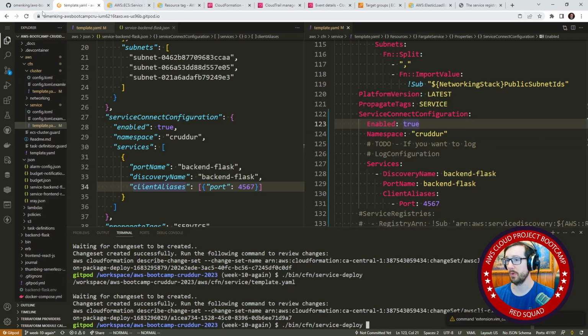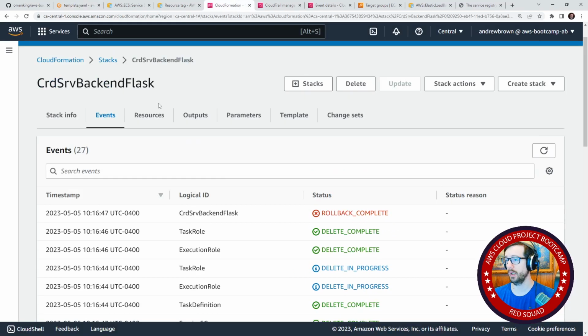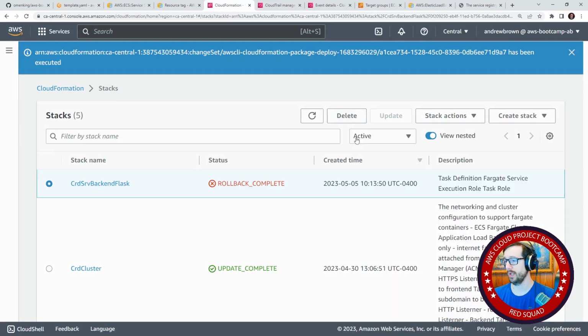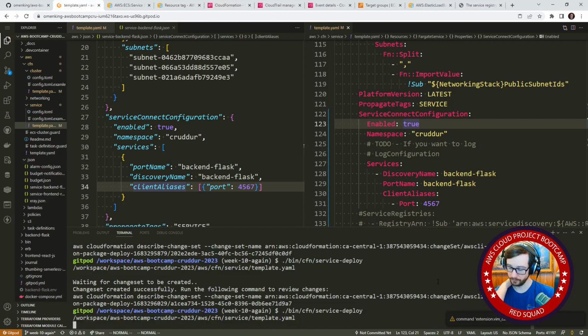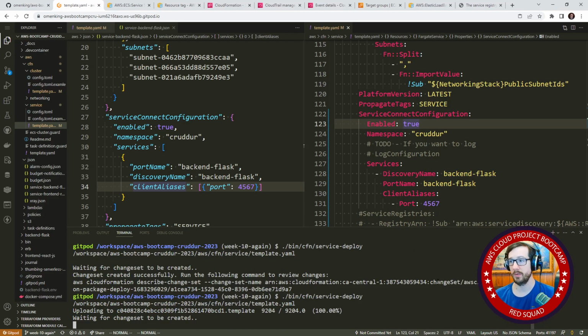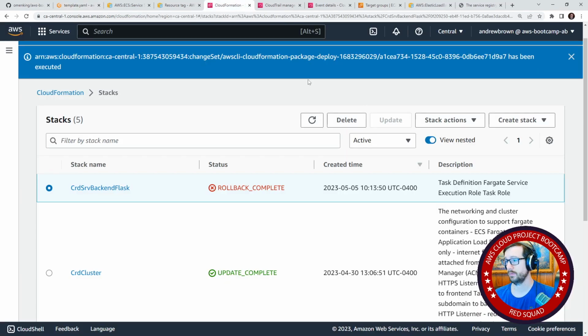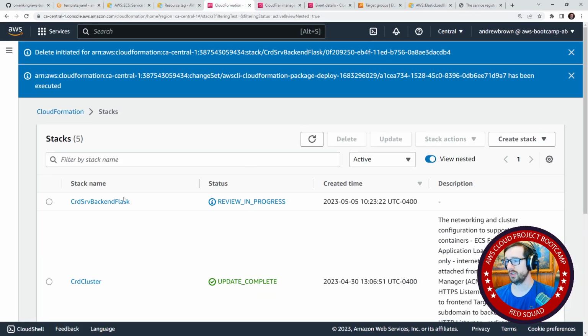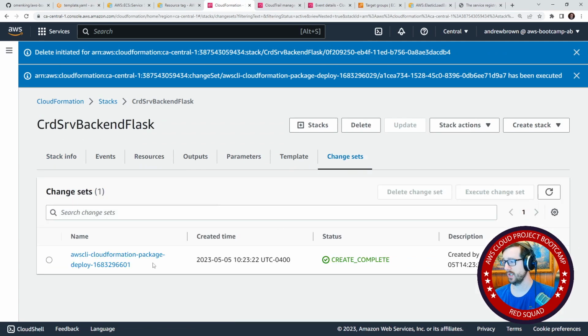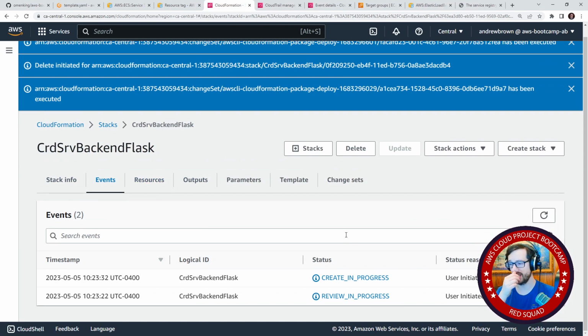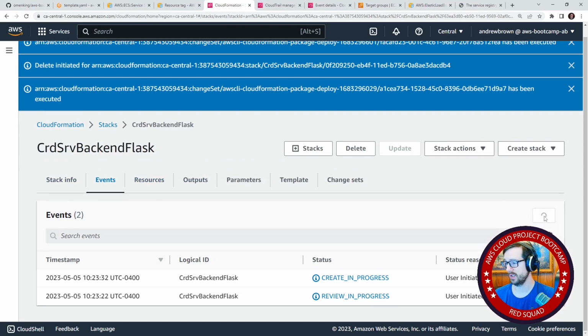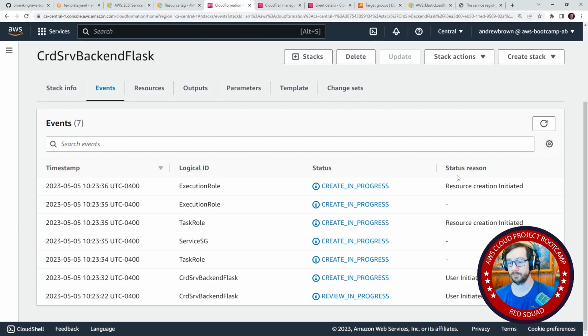And what we'll do is go back over to our stack, and we'll go ahead and delete this stack. And we'll go back and we'll go ahead and do a deploy. And it will create a change set. We will refresh here. I'll go into this. We'll go to change sets here, and we'll execute the change set, and we'll let that roll. And we'll see if we got all that syntax correctly, because we did swap one thing out with another.